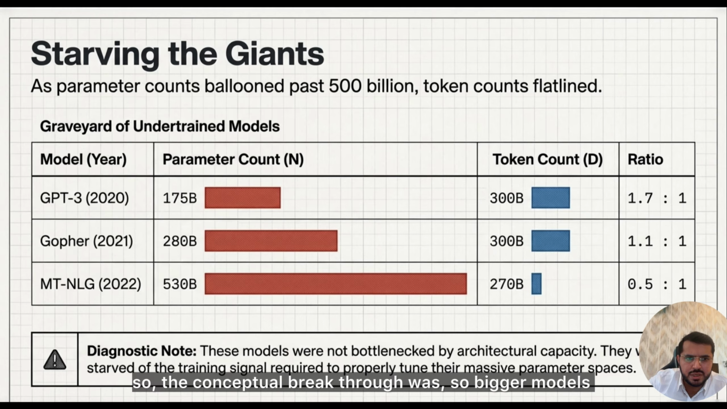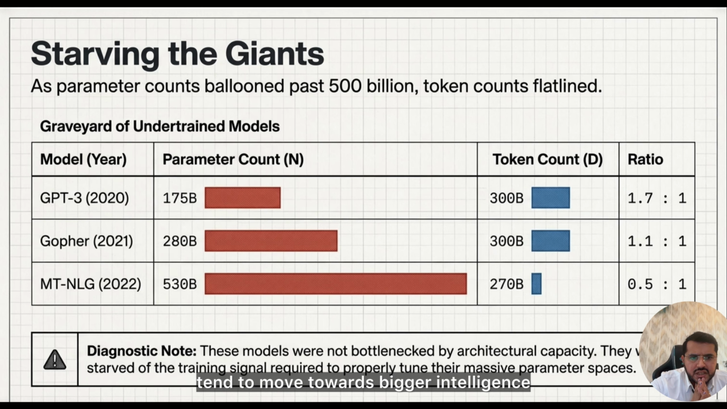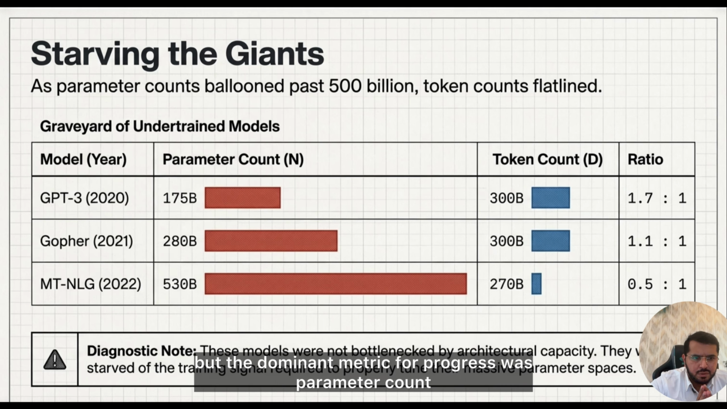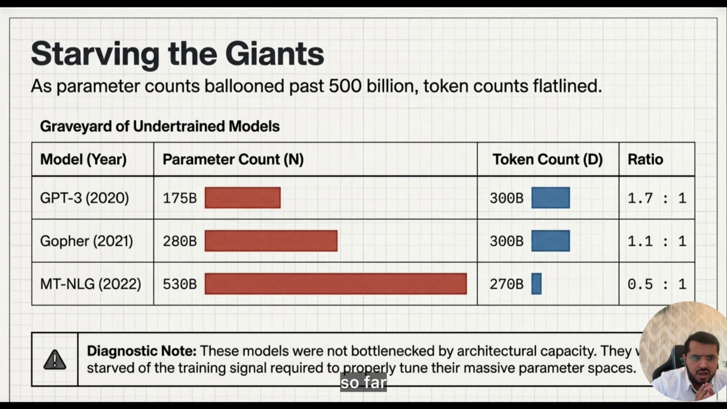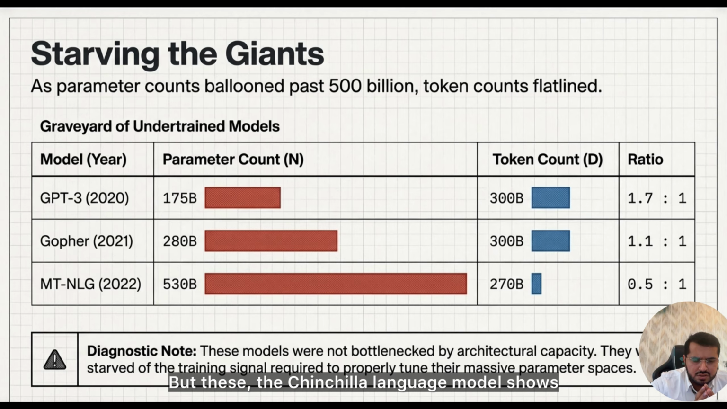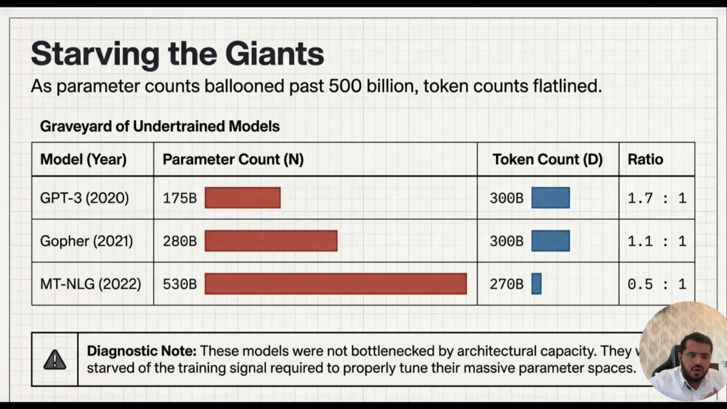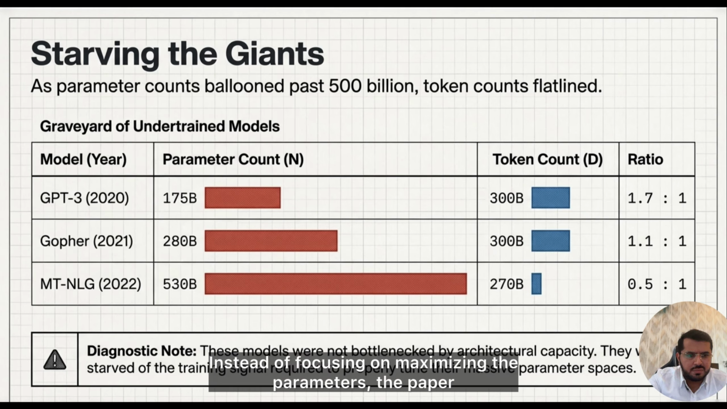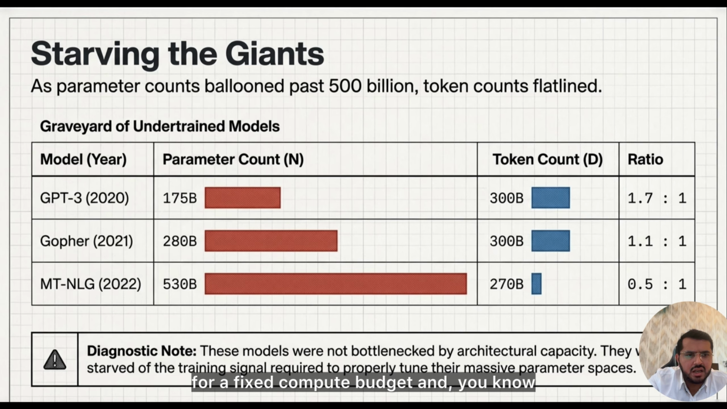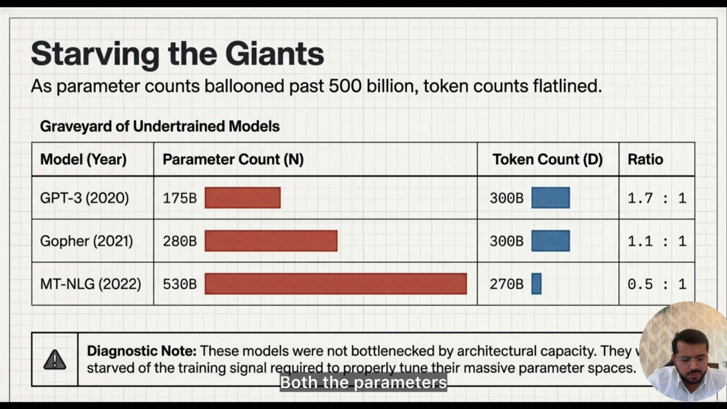This is what they claimed. So the conceptual breakthrough was this: bigger models tend to move towards bigger intelligence, and the dominant metric for progress was parameter count so far. But the Chinchilla language model shows that the training data is also a significant parameter. The assumption that scaling model size alone would continue improving performance is false, or will reach saturation. Instead of focusing on maximizing the parameters, the paper reframed the goal to maximize performance for a fixed compute budget, and use both the parameters and the data efficiently.